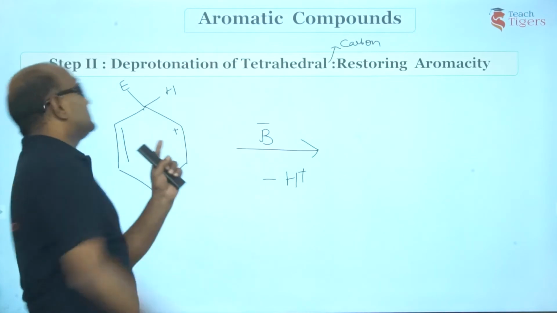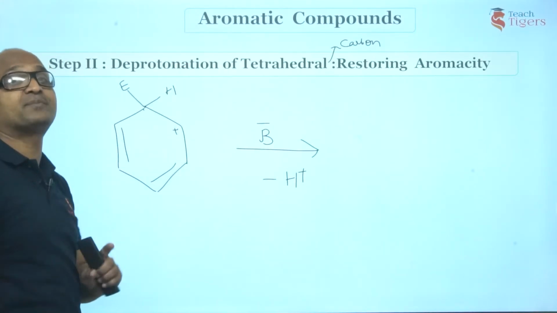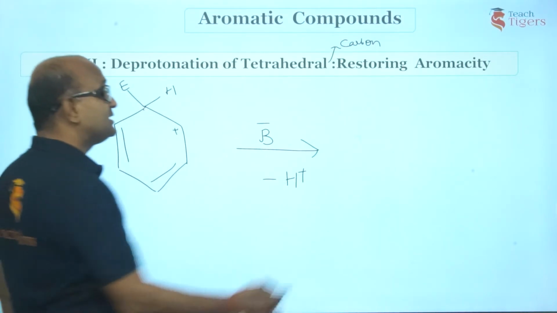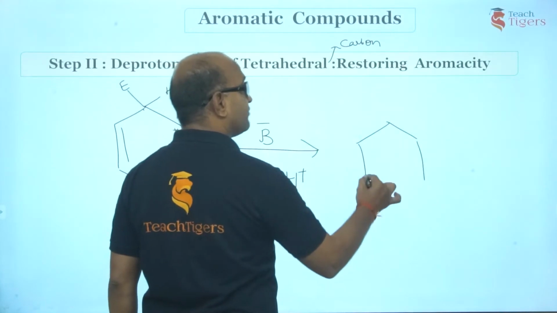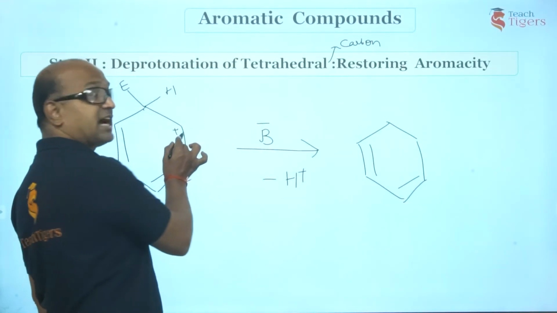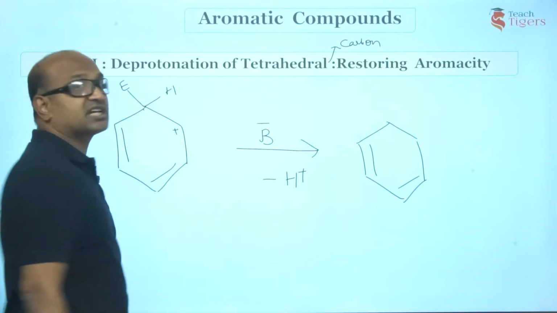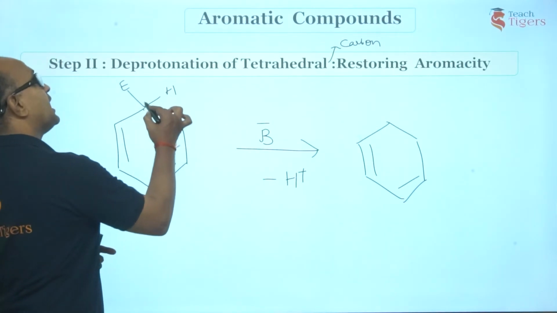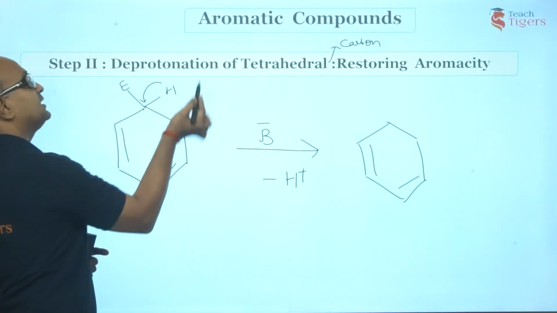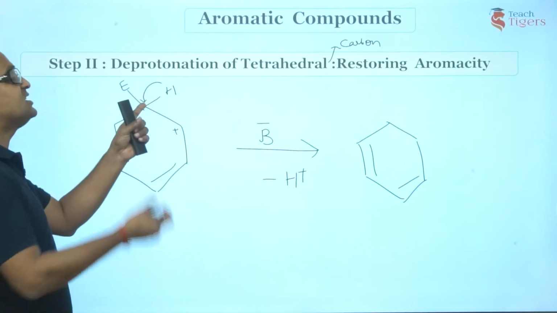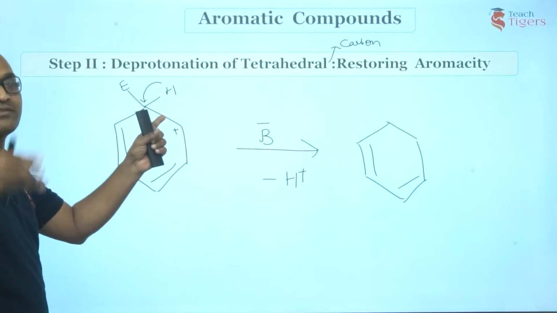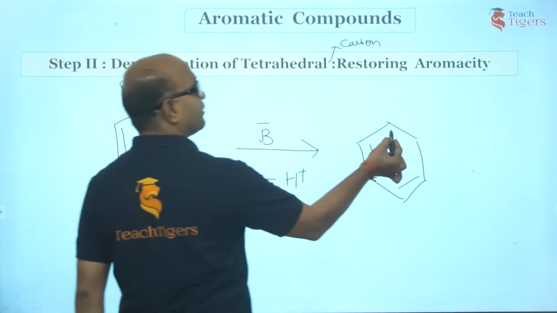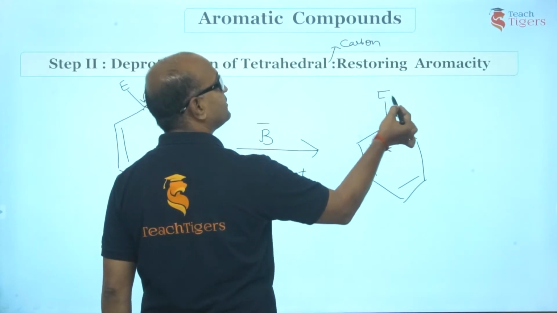B minus would break this hydrogen, will remove this hydrogen as H plus. When H plus is removed, what is the charge you are going to get on the carbon? Minus, and then this positively charged carbon will bind with this negatively charged carbon. After the loss of H plus, this carbon would get C minus because this hydrogen is lost, moving away from the species as H plus. This carbon gets negative and positive will make a bond. Of course, we have this E.